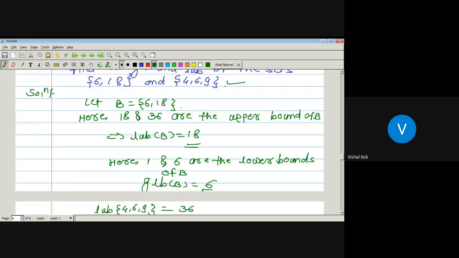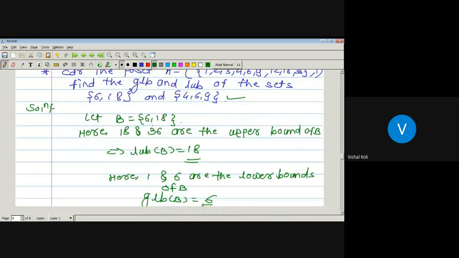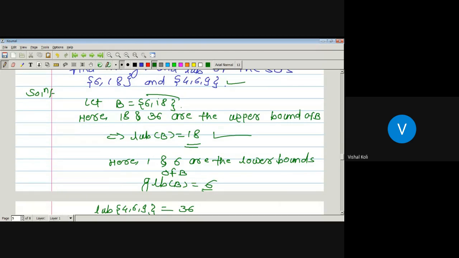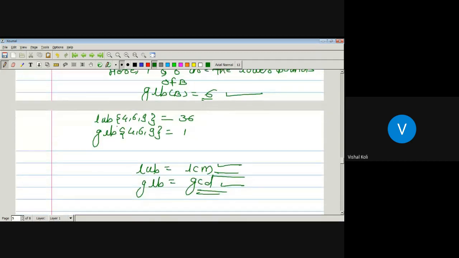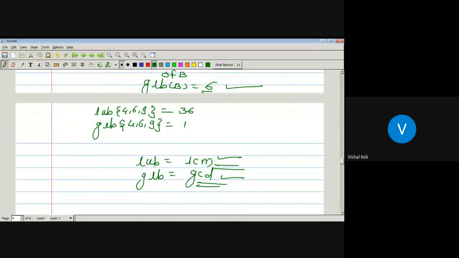See here. The least upper bound of 6 and 18: what is the LCM of 6 and 18? 18. And that one is nothing but the least upper bound. And what is the greatest common divisor of 6 and 18? Which is 6. So this one is the greatest lower bound. Again, the least common multiple of 4, 6 and 9 is 36, and the GCD of these three elements is 1.